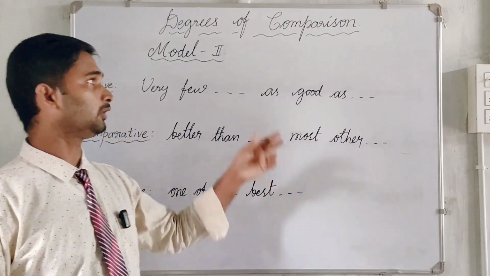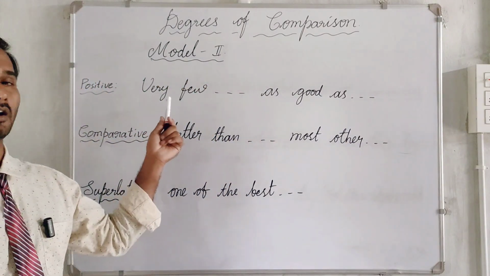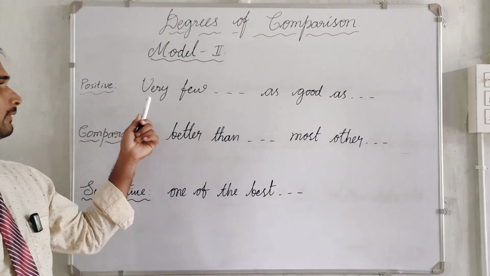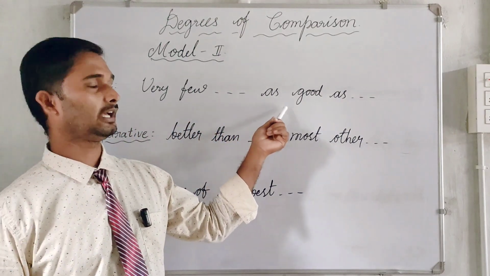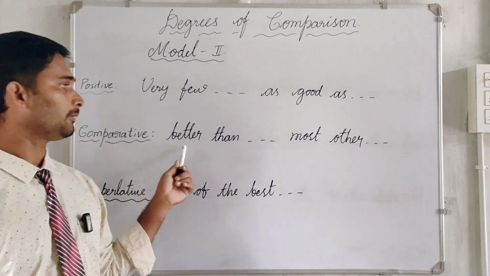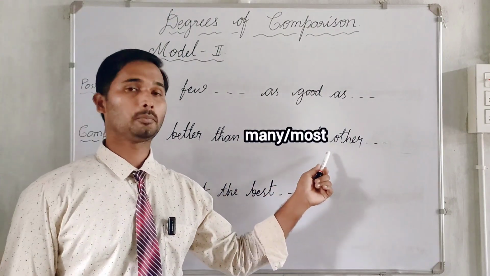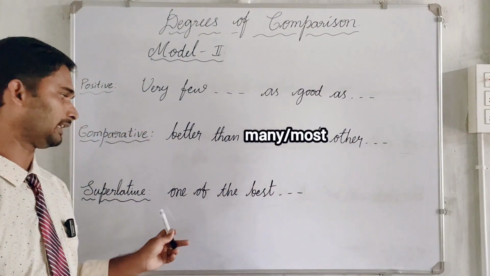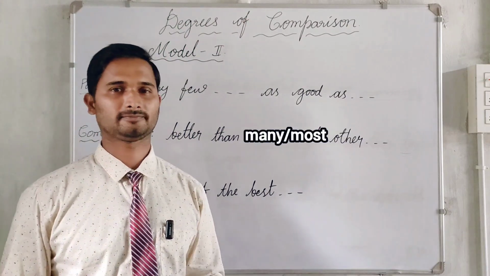Let us now see model 2, some hints or key points. Positive: very few, as good as. Comparative: better than most other. Superlative: one of the best.